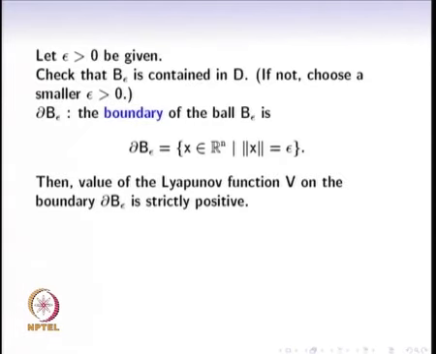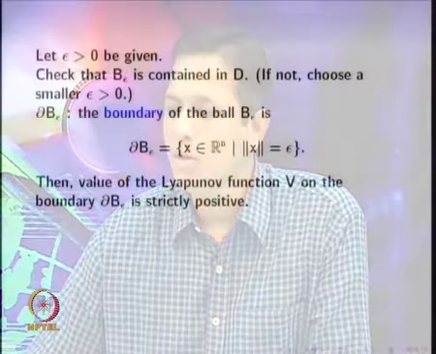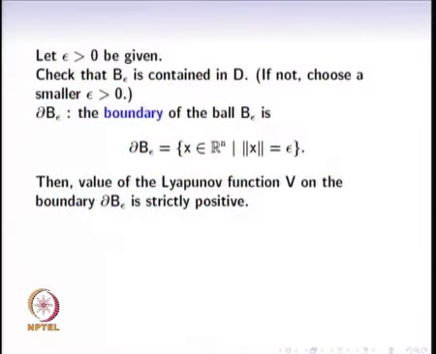So let epsilon greater than 0 be given. First check that B epsilon is indeed contained in the domain D. If not, one can choose an epsilon that is slightly smaller. For this ball B epsilon, we construct the boundary of the ball. So what is the boundary of the ball? B epsilon contains all the points which have distance strictly less than epsilon from the origin. Its boundary is the set of all points whose distance from the origin is equal to epsilon. This is the boundary of the ball, the surface of that sphere.